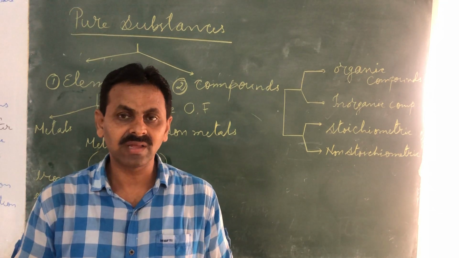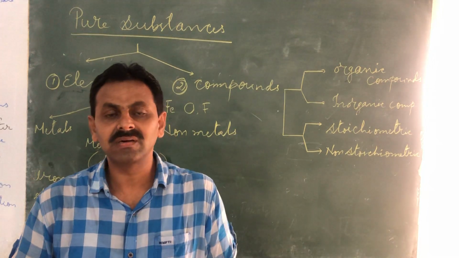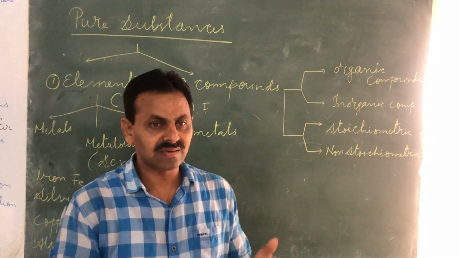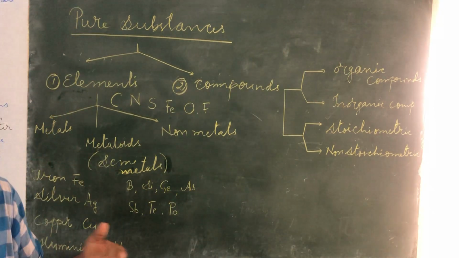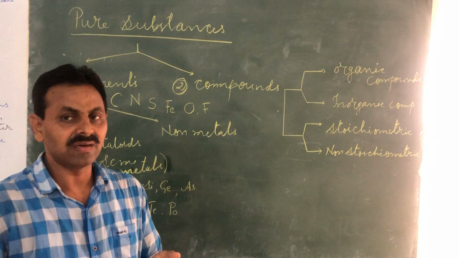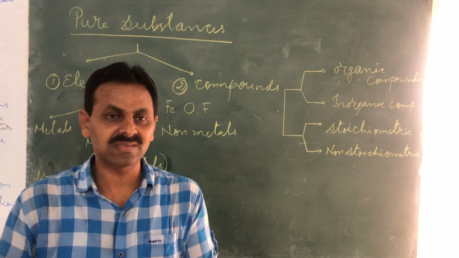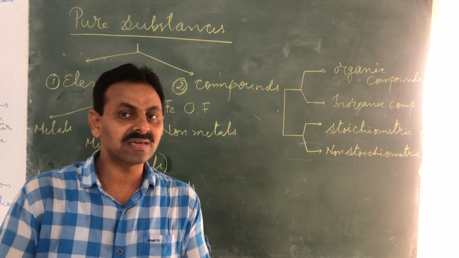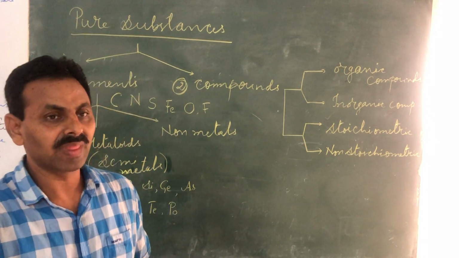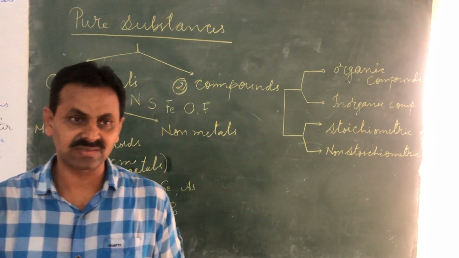Then we went on trying to understand the classification of matter as pure substances and impure substances. Now, impure substances are nothing but mixtures, and in mixtures you have got two types: heterogeneous mixtures and homogeneous mixtures.